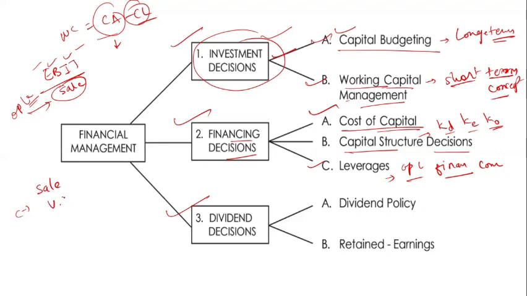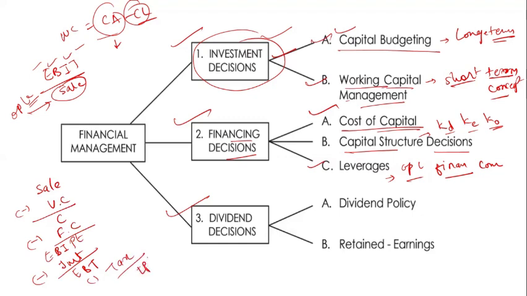When we deduct the variable cost from sales, we get the contribution. From the contribution we deduct our fixed cost, and we get the profit, which is earnings before interest and tax. From this profit, when we deduct interest, we get earnings before tax. After that, when we deduct tax, we get earnings after tax.